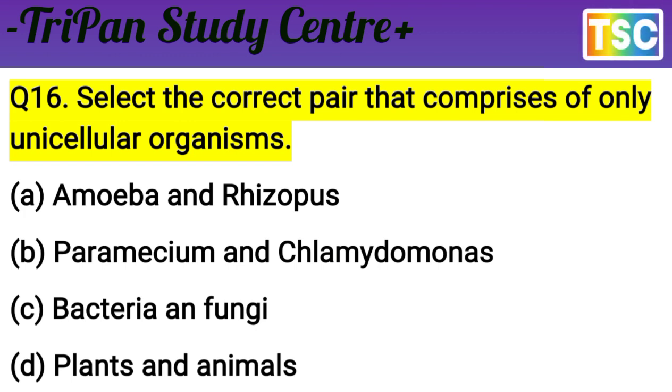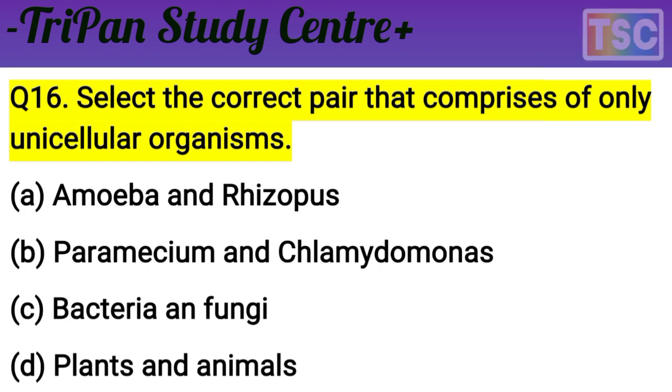That's the important question. Select the correct pair that are comprised of only unicellular organisms. A. Amoeba and Volvox, B. Paramecium and Chlamydomonas, C. Bacteria and fungus, D. Plants and animals. The question is very interesting, but you are intelligent. You write the correct answer in the notebook.